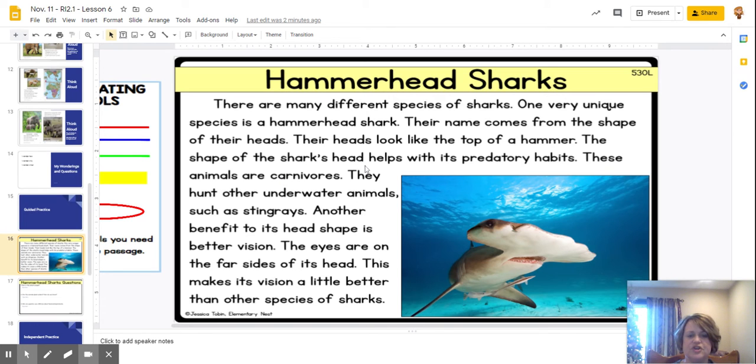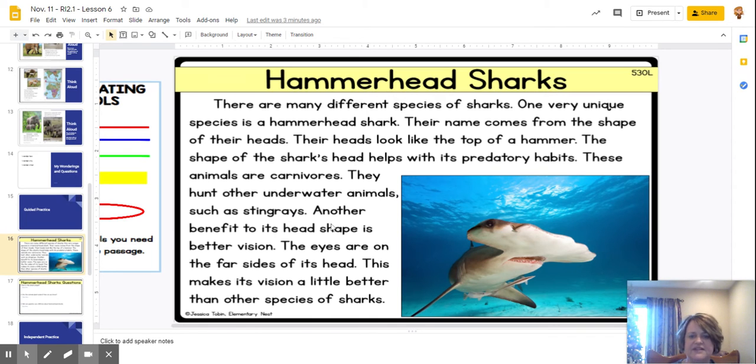The shape of the shark's head helps with its predatory habits. So that means it helps it to navigate and find food. These animals are carnivores. They hunt underwater animals such as stingrays.